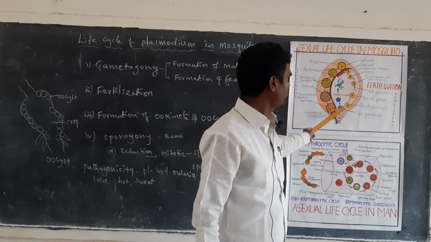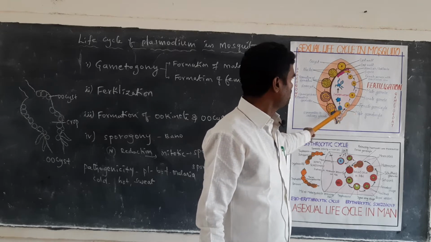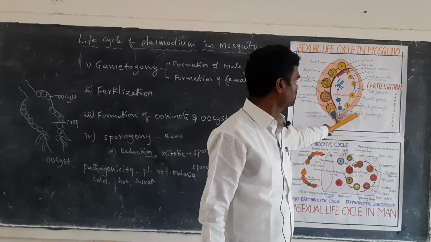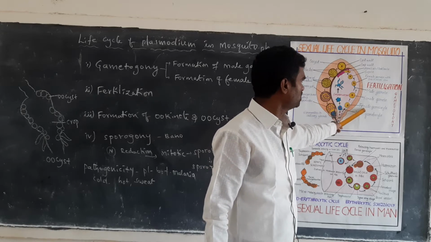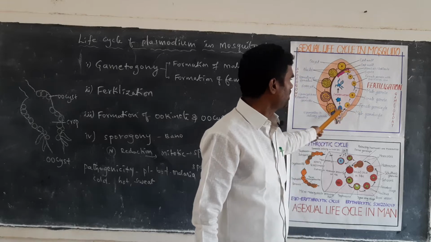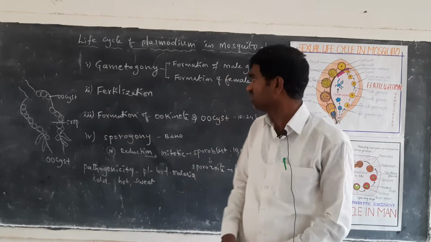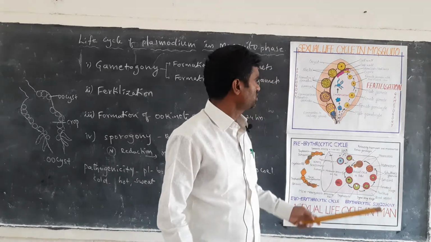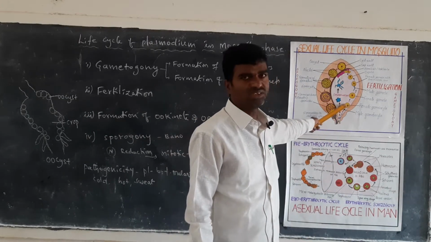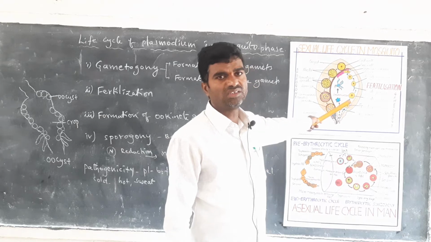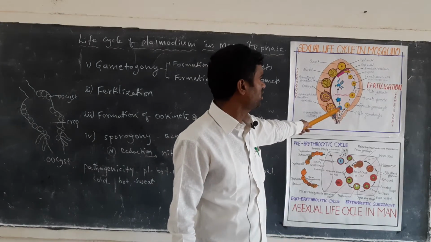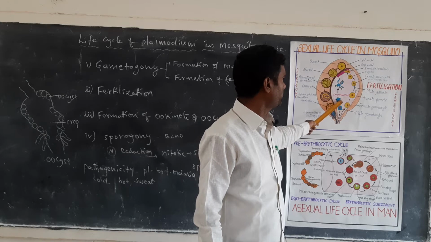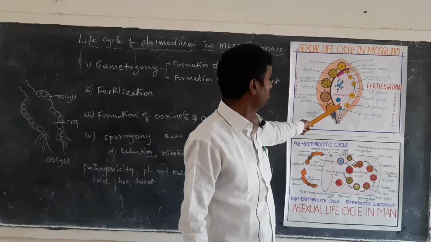This is called the crop wall. The smaller size is the male gametocyte, and the larger size is the female gametocyte. This is the formation of the male gametocytes. Now it shows some divisions. The male gametocyte releases 8 daughter nuclei: 1, 2, 3, 4, 5, 6, 7, 8.